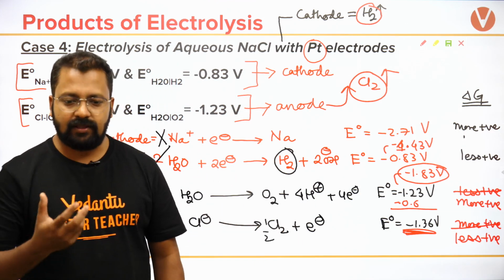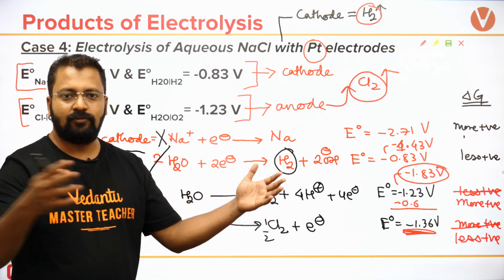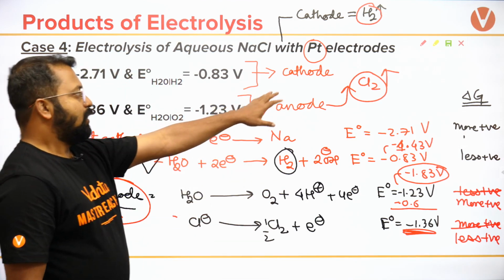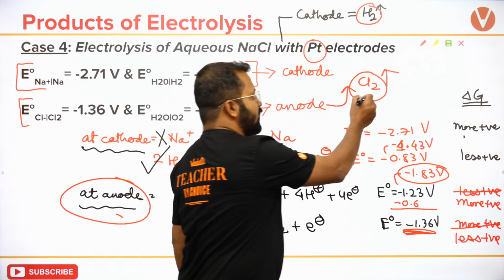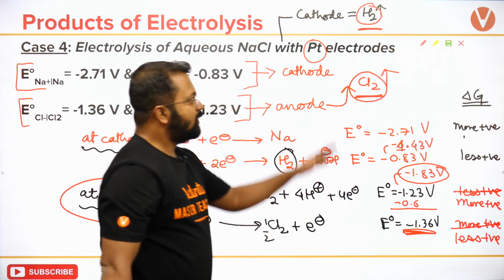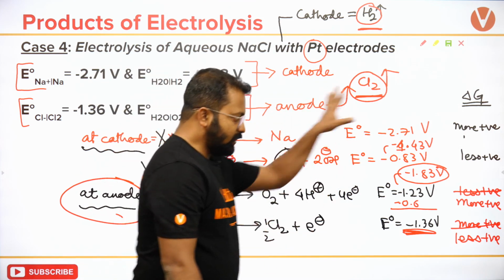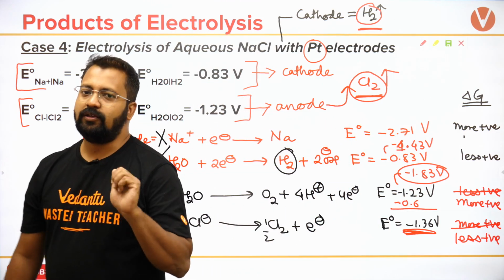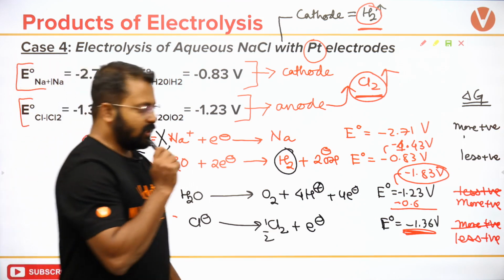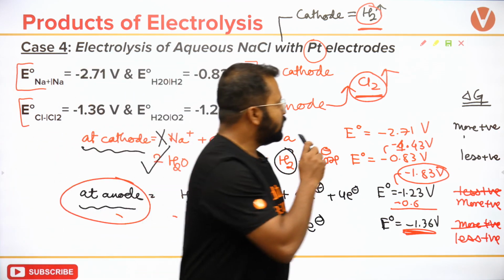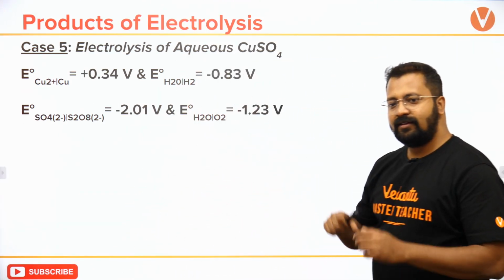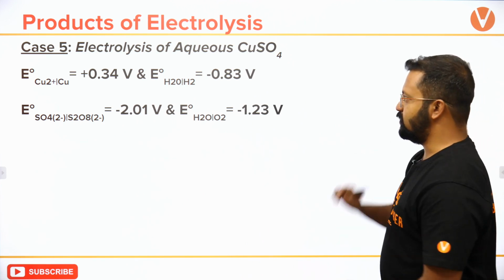Where does aqueous NaCl exist? Sea water. Okay, in the water in the ocean, sodium chloride is dissolved. So from that, obtaining chlorine and hydrogen on a large scale is utilizing this concept. Okay, is utilizing this concept. Clear? Okay, let's go. So let's take the next question. Now you have understood. So let's work on these questions.